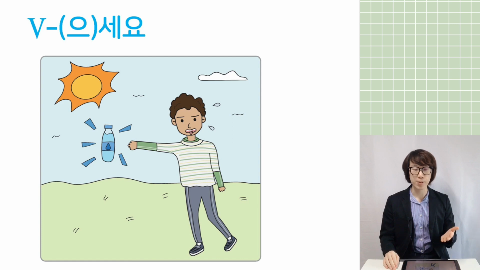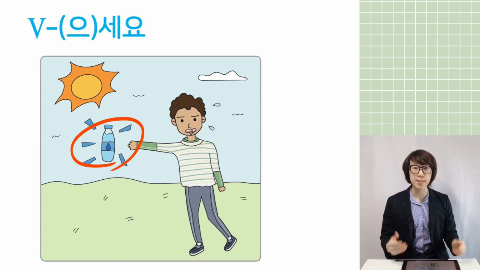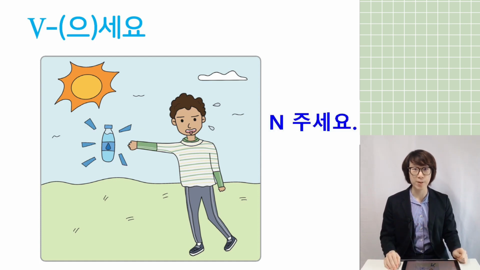This time we are going to study one grammar expression which is called verb 으세요. Can you see? There is a guy who wants to drink water under the hot weather. It seems he wants to drink water, so he's supposed to say, please give me water, right? Do you remember a long time ago in chapter 2, we studied please give me something, noun 주세요, right?